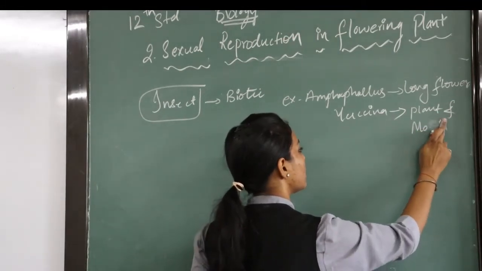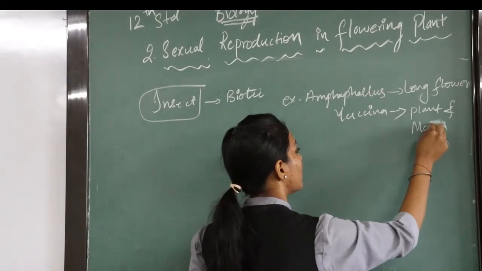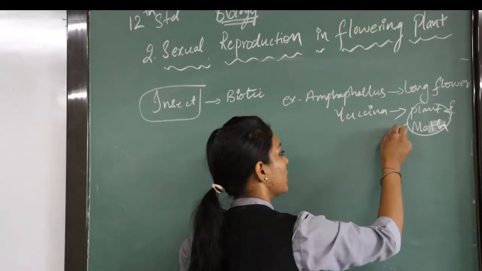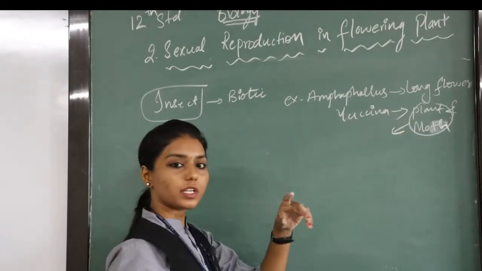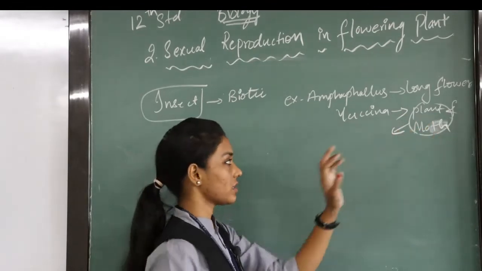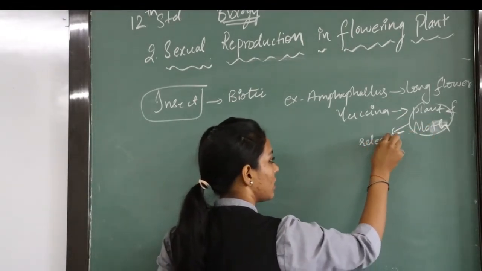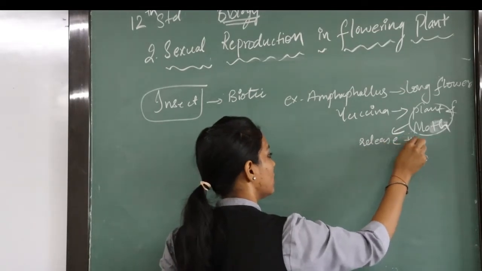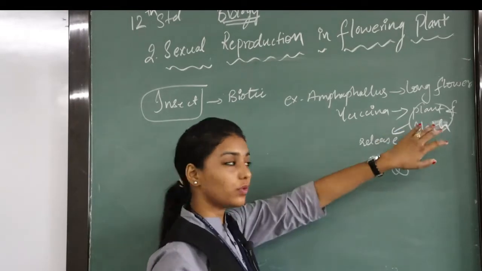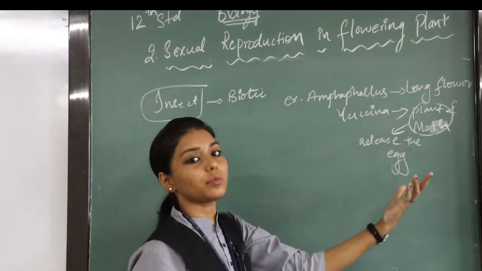Both this insect and plant have a relationship wherein this plant cannot fertilize without the help of this insect. This moth releases, or lays down, its egg in the locules of the ovary of this particular plant, which leads to the further fertilization process.